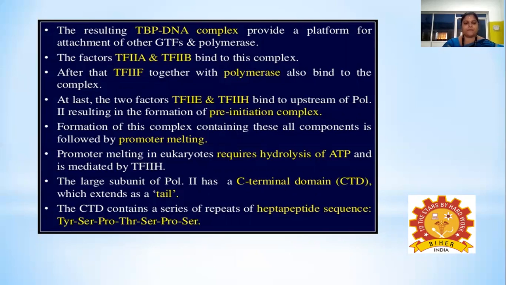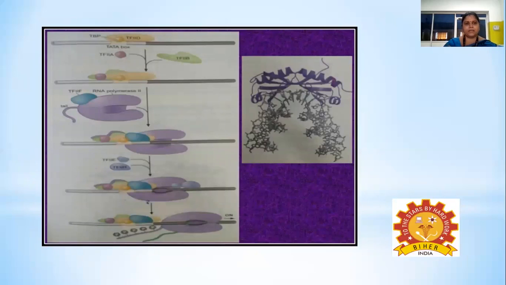The large subunit of the polymerase 2 enzyme has a C-terminal domain which extends like a tail. This C-terminal domain contains a series of repeats of heptapeptide sequences: tyrosine, serine, proline, threonine, serine, proline, and serine. This is the heptapeptide sequence present in the C-terminal domain, which is necessary for the functioning of the RNA polymerase enzyme.